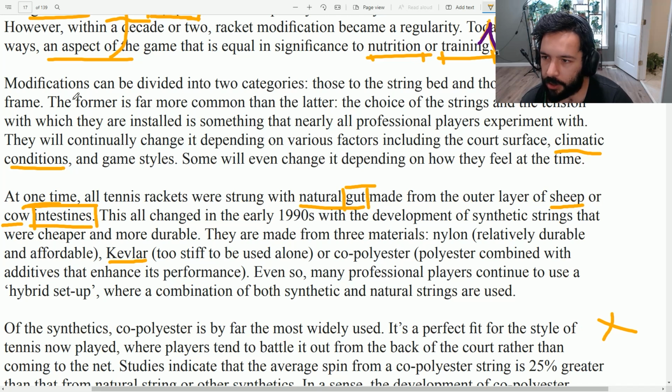The former, modifications can be divided into two categories: those to the string bed and those to the racket frame. The former, also, this is something they always use in these types of passages. The former and the latter. It means the first thing we mentioned and the second thing we mentioned.